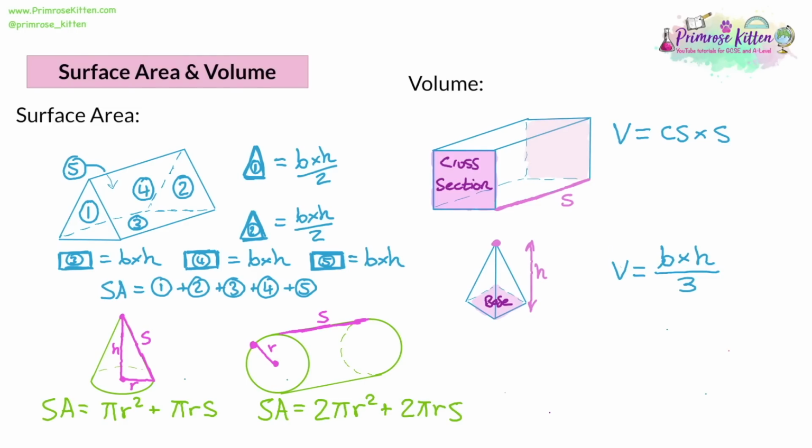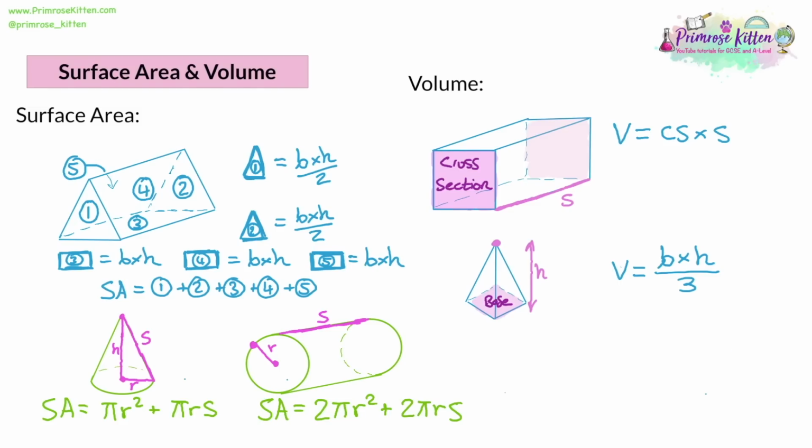And just like with prisms, this will work with all sorts of pyramids. So if you had a tetrahedron, which we can call a triangle-based pyramid, then you would find the area of the base, which would be a triangle, so base times height divided by 2, and then you'd multiply it by the height of the pyramid, and then you would divide it by 3. And just like with cylinders, this works with cones. So with a cone, you would find the area of that base, which is pi r squared, the circular base. You'd multiply by the height, and then you would divide by 3. So again, just like with a cylinder not technically being a prism, a cone is not technically a pyramid, but it does behave the same way. So you can use the same formula.